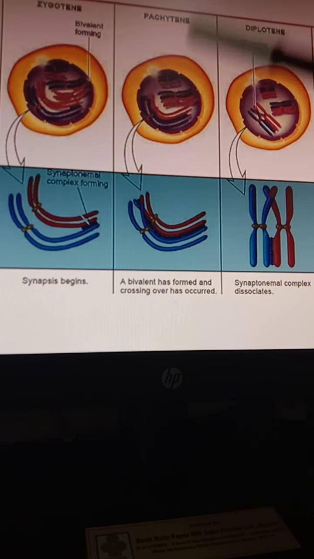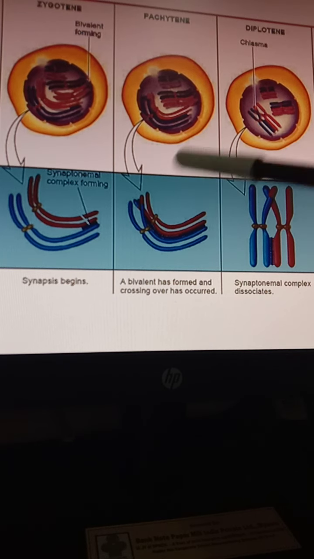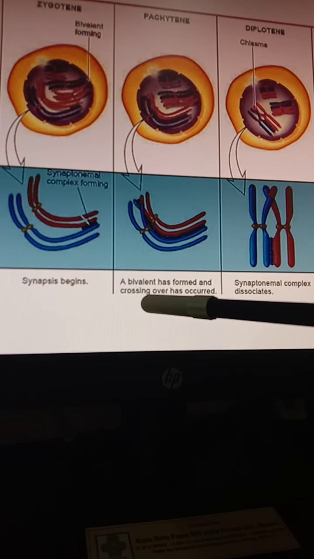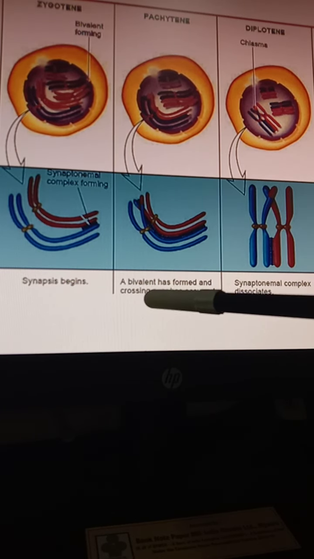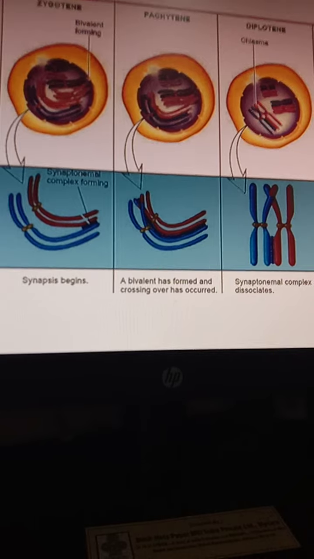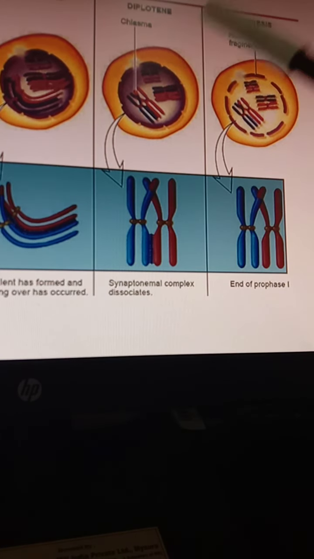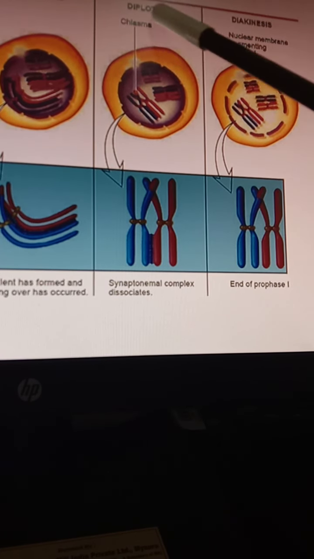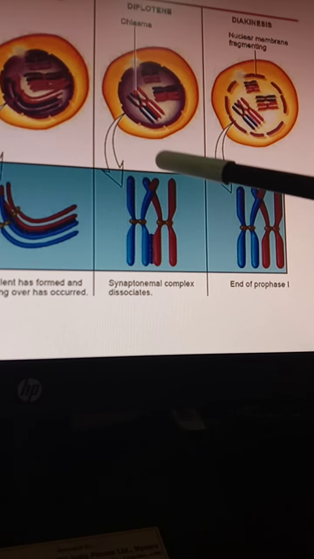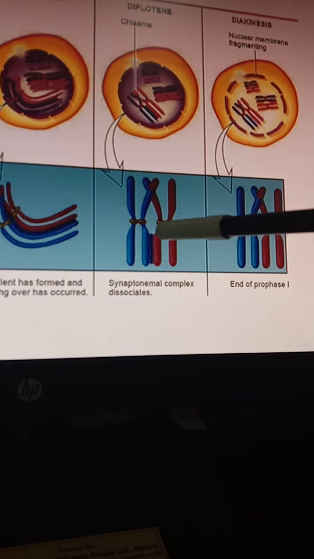The pachytene stage is characterized by the crossing over. In crossing over, the non-sister chromatids cross over each other and exchange of genetic material occurs. Okay, so the next phase is the diplotene stage. This diplotene stage is characterized by the chiasmata formation.